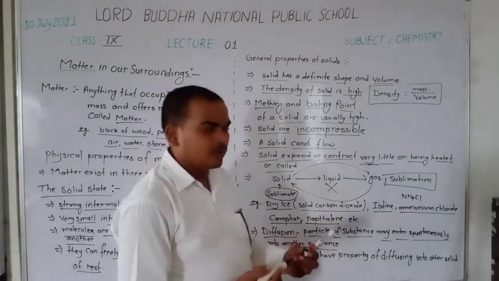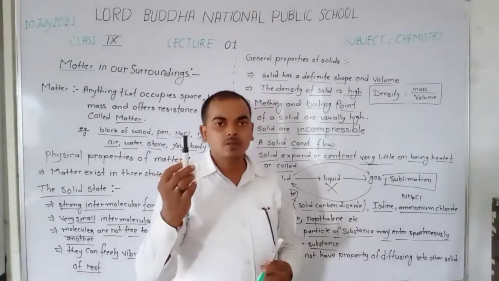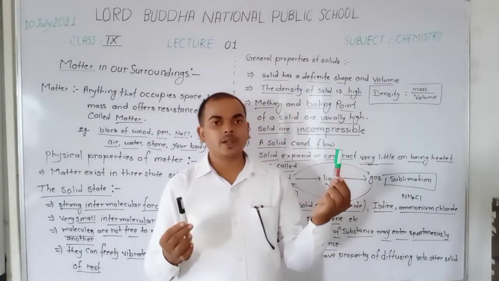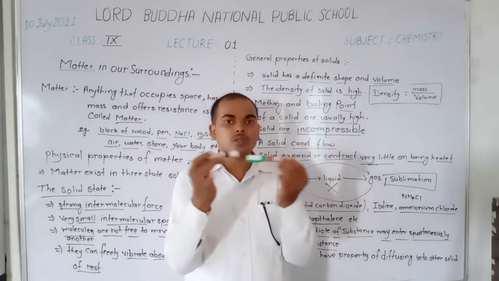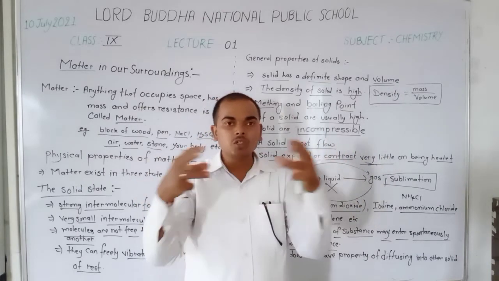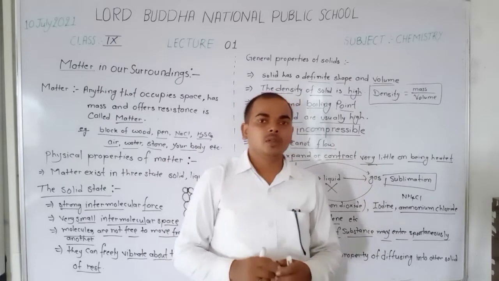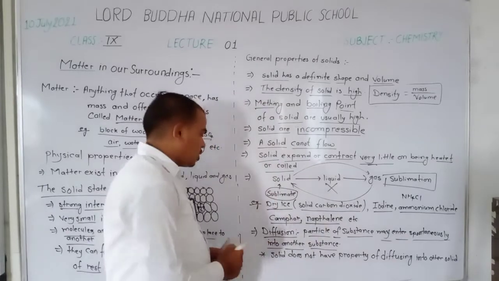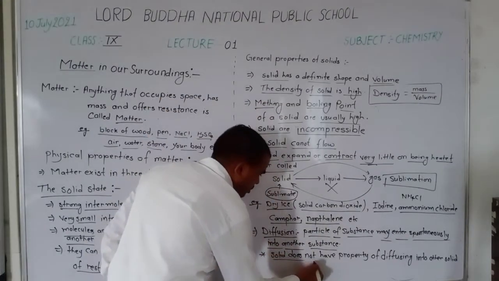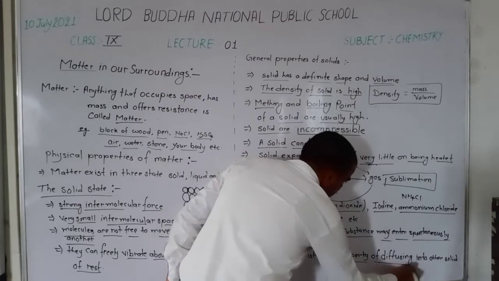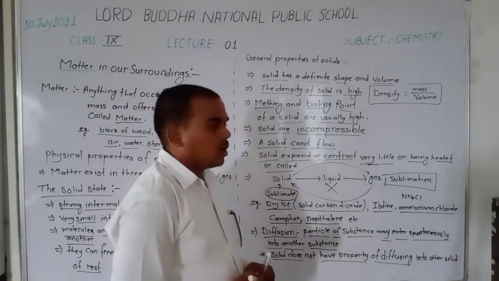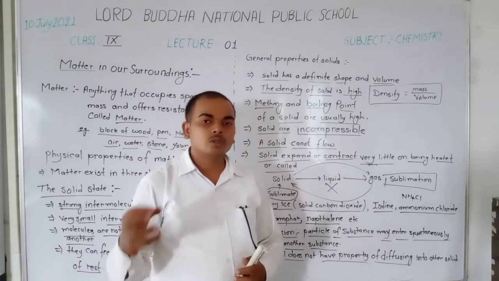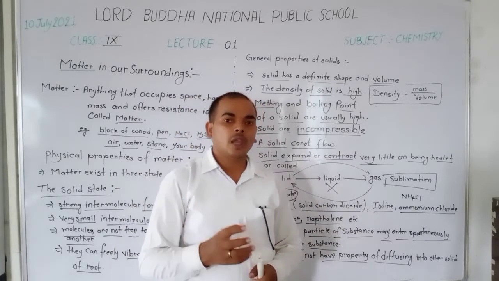When a substance's particles and another substance's particles spontaneously mix in each other, the process is known as diffusion. But solid does not have the property of diffusion, because a solid does not diffuse into another solid.